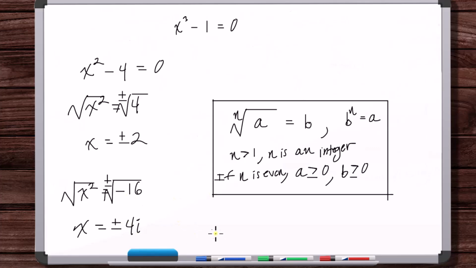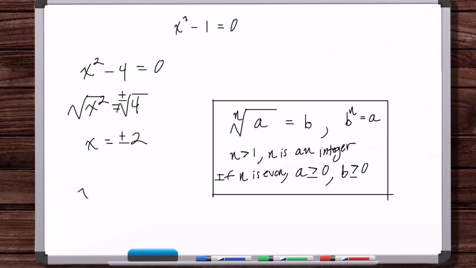But you obviously can't do this with x to the fourth is equal to -16, because you can't do this. It doesn't have this property with the radical symbol for the fourth root. Even so, if we're only allowing for real solutions, then at this step you come to this definition and see that a is less than 0, so there's actually no solution. There's no real number that, when you square it, gives you -16.